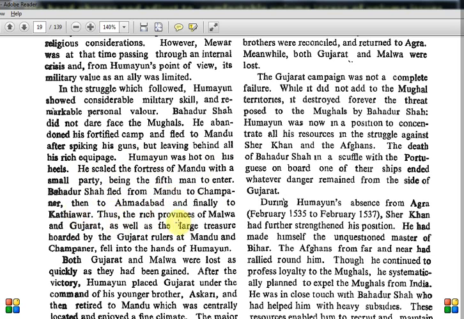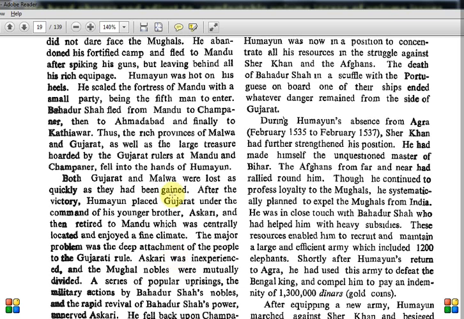Thus, the rich provinces of Malwa and Gujarat, as well as the large treasure hoarded by the Gujarat rulers at Mandu and Champaner, fell into the hands of Humayun. So the whole thing is that Bahadur Shah is fleeing from place to place and Humayun is capturing place after place. This Mandu, and Malwa, these kinds of places. But both Gujarat and Malwa were lost as quickly as they had been gained.